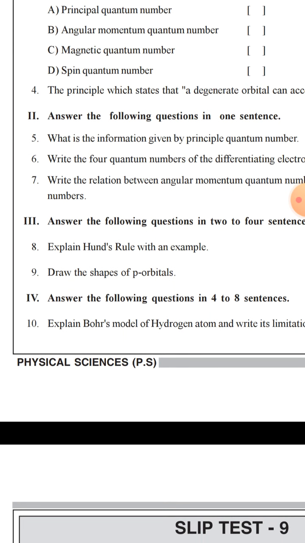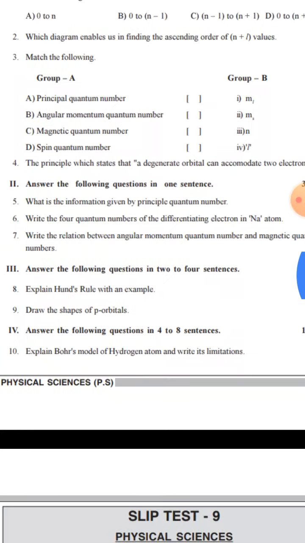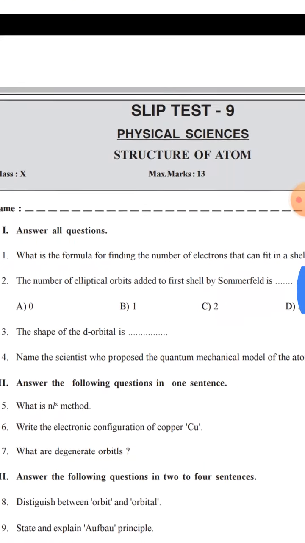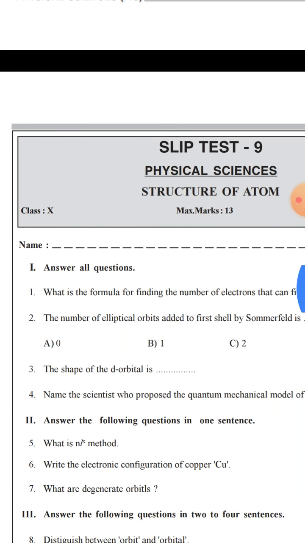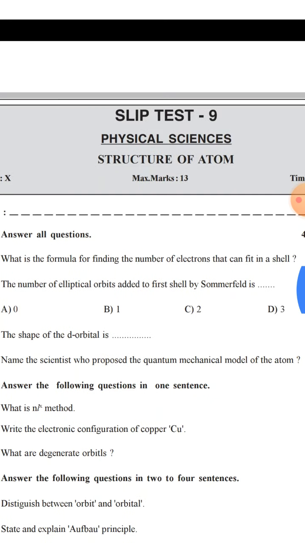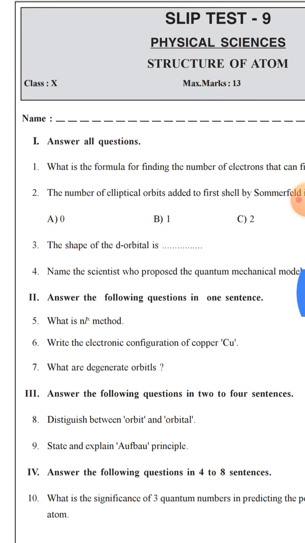Draw the shapes of p orbitals. Explain Bohr's model of hydrogen atom and write its limitations. Next, what is the formula for finding the number of electrons that can fit in a shell? The number of elliptical orbits added to first shell by Sommerfeld is 0, 1, 2, 3, and the shape of d orbital is